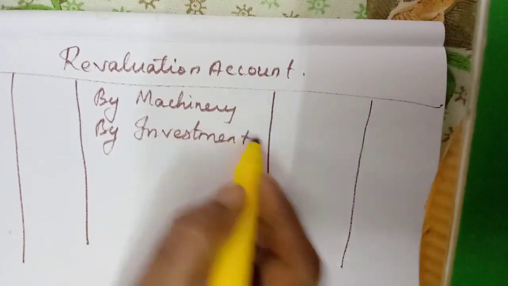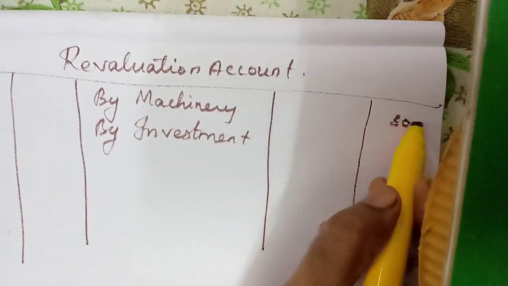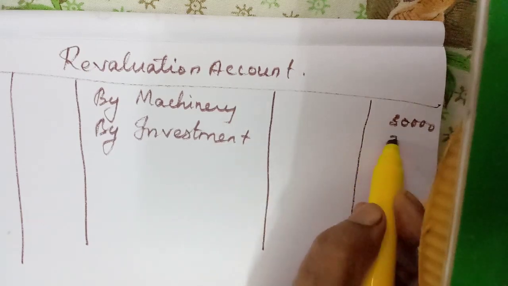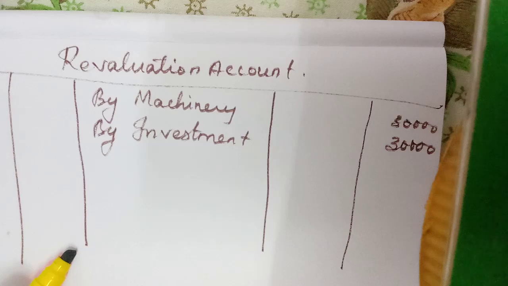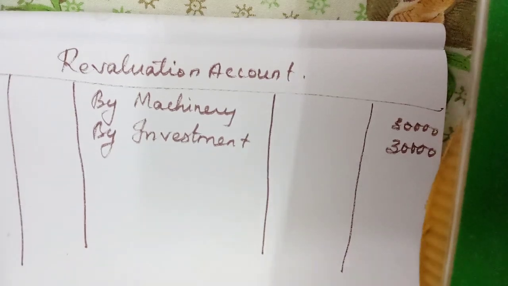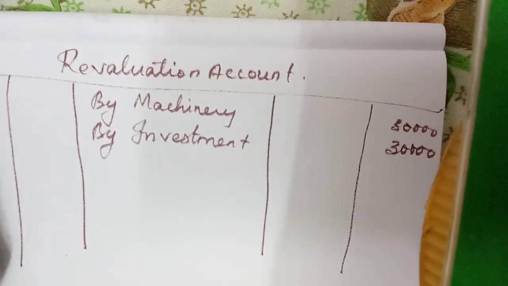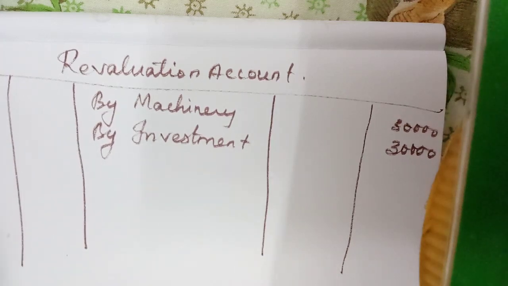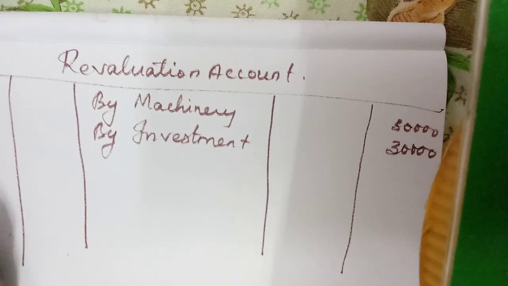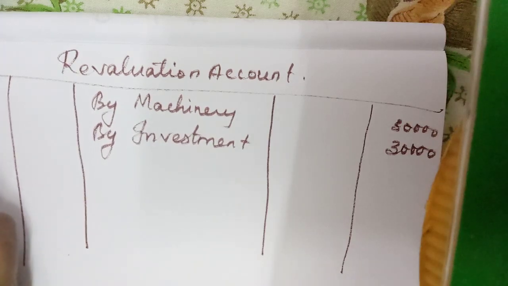Machinery how much? 30,000. Investment 30,000. The next entry, revaluation account debit to furniture, then to provision for doubtful debts.